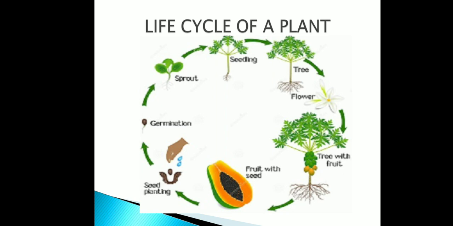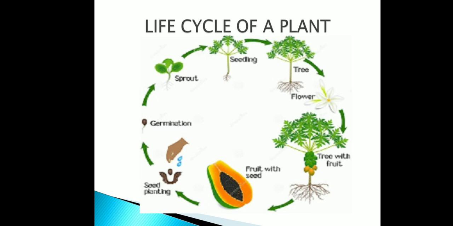So if the plant receives food, water and proper warmth, it can grow well. After a few days, the stem grows bigger and the first leaf appears on it. Gradually, the plant bears more leaves, and after a period of growth, we can see a bud appearing, and then the bud turns into a flower in a few days' time, and then the flower gets pollinated.